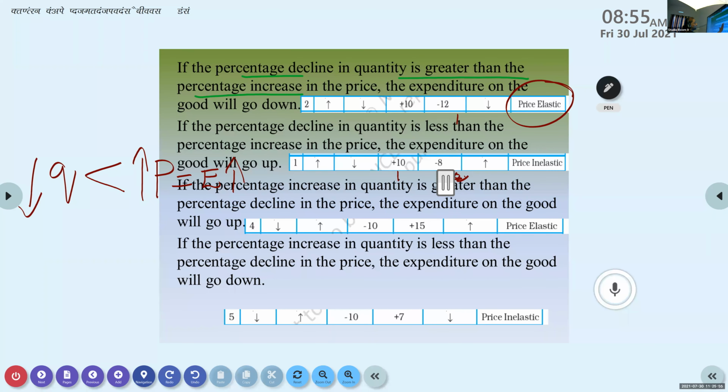So that situation we call price inelastic. There is a change, but not that much change. It is less than the increase in the price. So that also you can represent in a small version so that you can easily understand. And what kind of elasticity is it? Price inelastic. Okay. Next one.